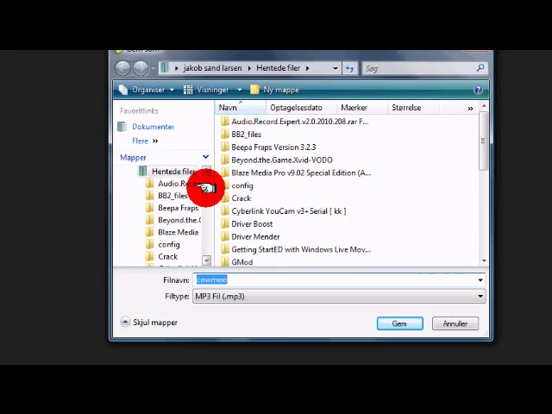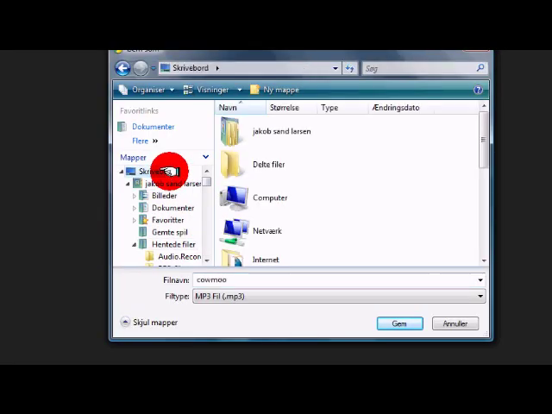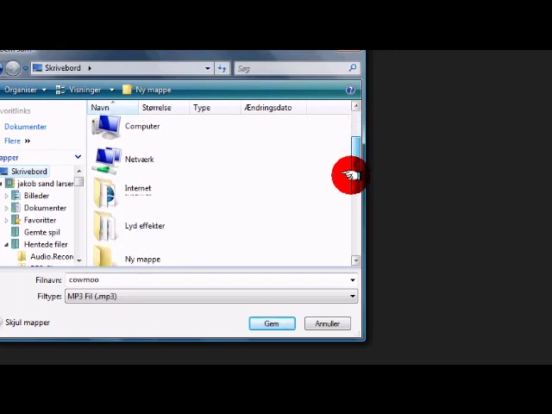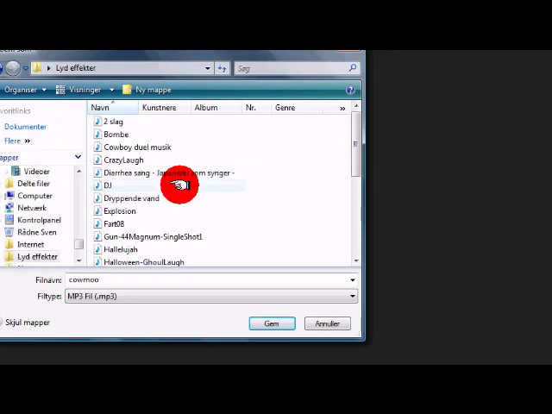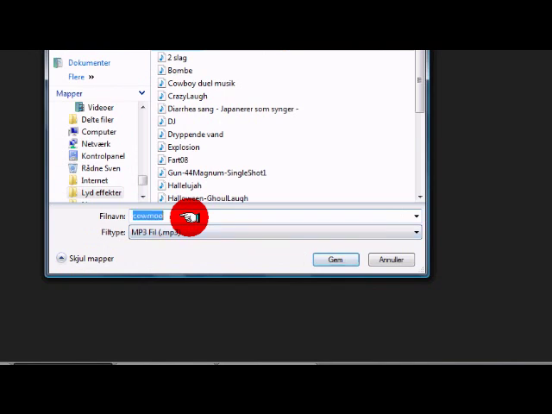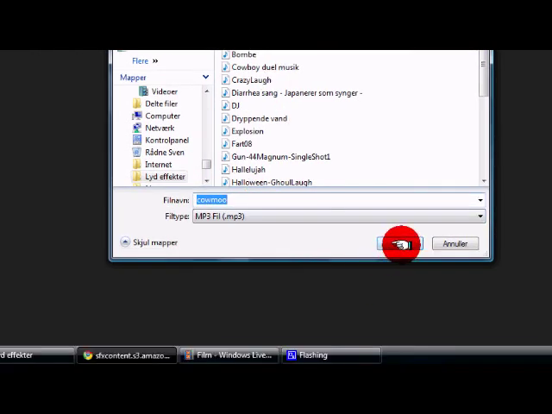I'm gonna save it into my desktop, and then the folder sound effects. Alright, and it's gonna be called cow moo. Save.